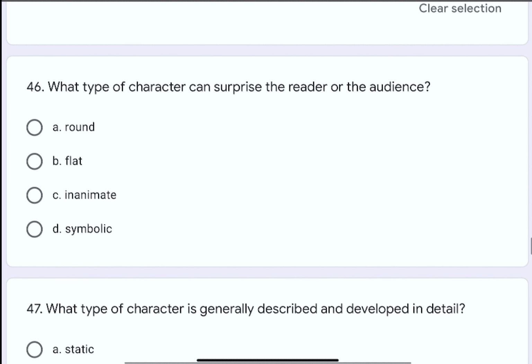Question number 46. What type of character can surprise the reader or the audience? The options are A. round, B. flat, C. inanimate, or D. symbolic. The correct option is A. round.